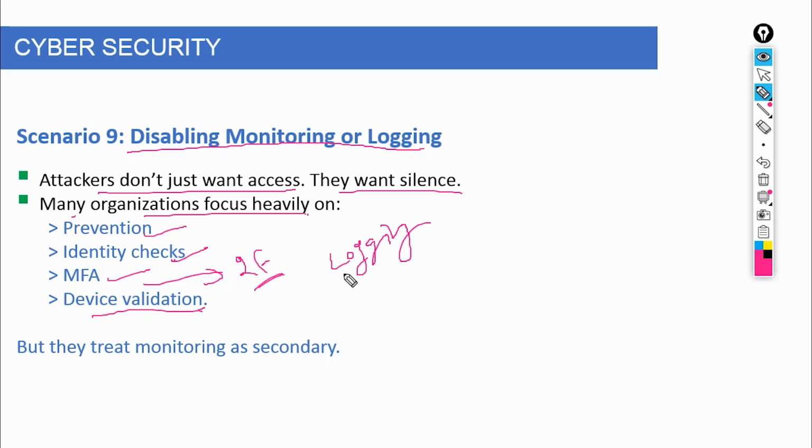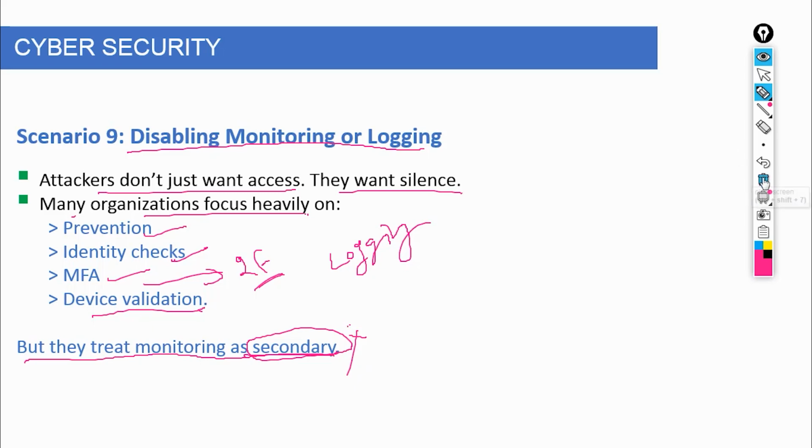Many organizations focus heavily on prevention, identity checks, MFA, device validation, but they treat monitoring as secondary. Logs are not centralized. Alerts are not properly configured, or worse, logging can be turned off without strict controls. That creates a dangerous situation. If an attacker can disable logs or bypass monitoring, it's like turning off security cameras in a building. After that, they can move freely without being noticed.